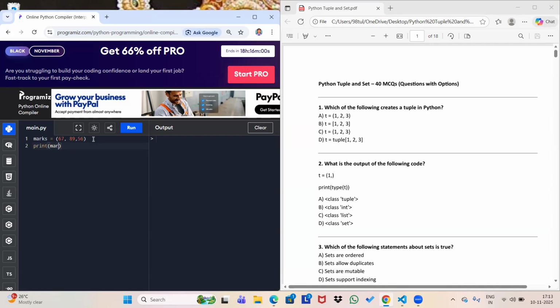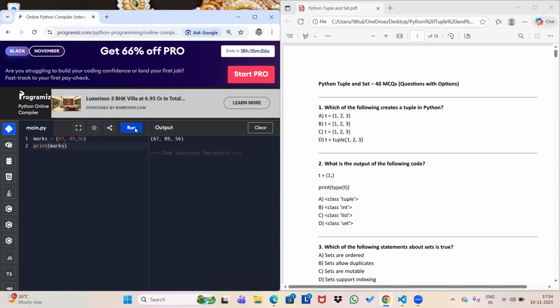And I'm going to print marks. So let me run. Okay. So this is my tuple. And suppose if I want to add some new element in this marks tuple, then what will happen?